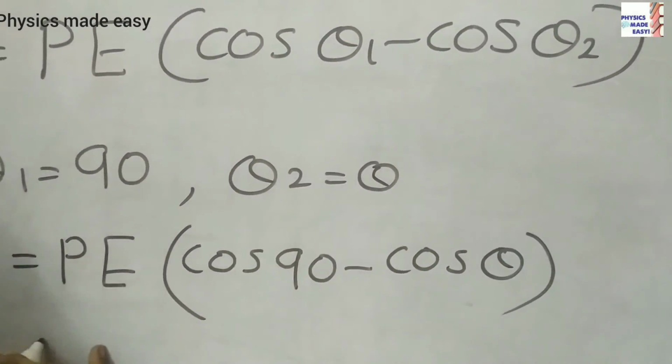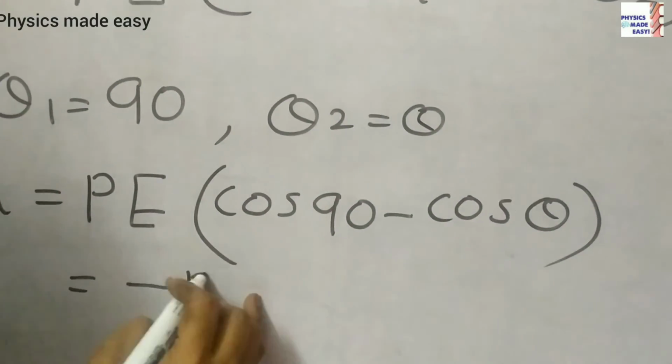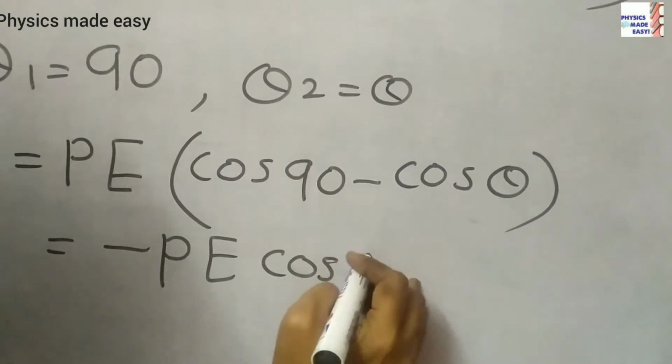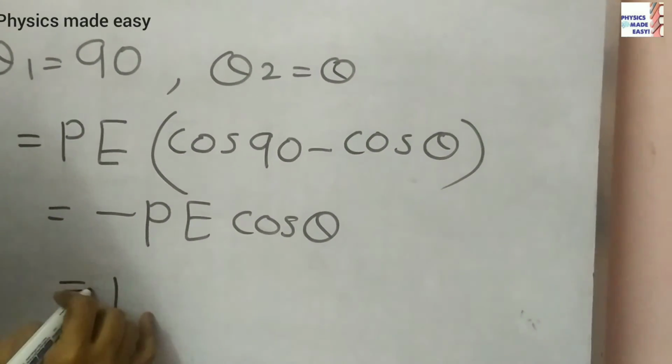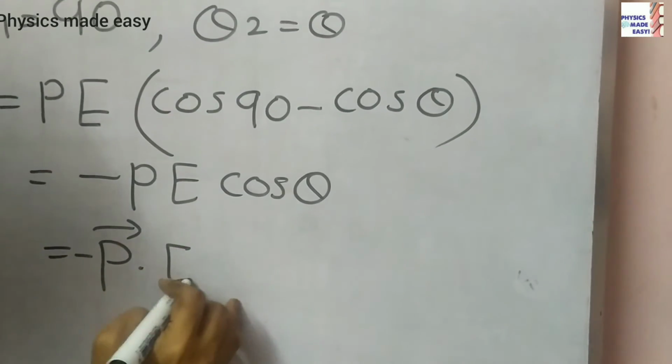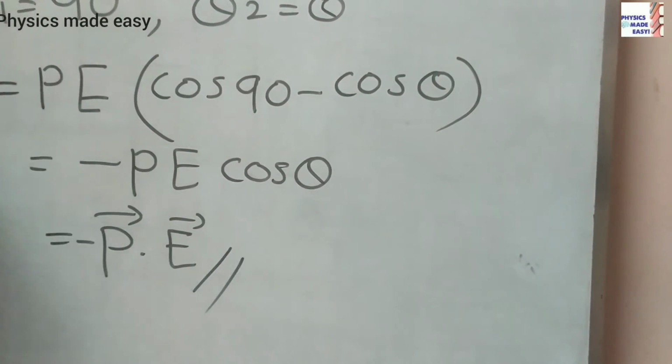You know cos 90 is 0. So we can write this as minus PE cos theta. Minus PE cos theta, how can we write in vector form? Minus P dot E. This is the potential energy here.